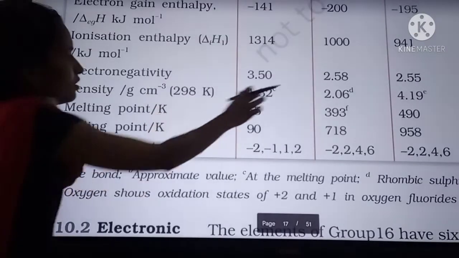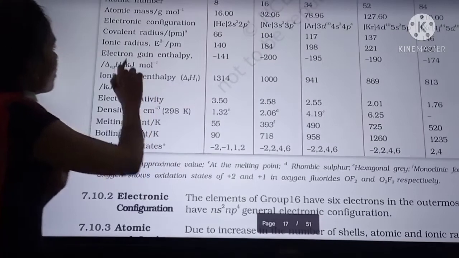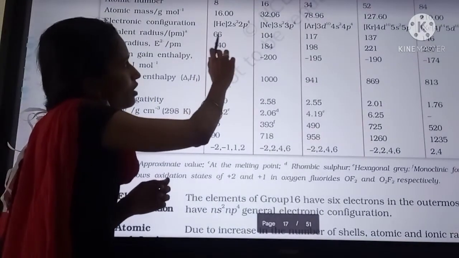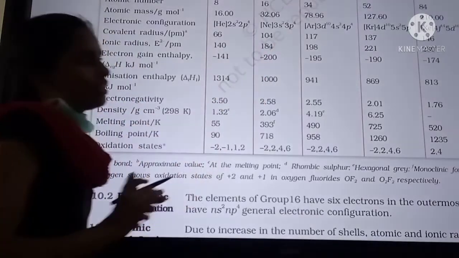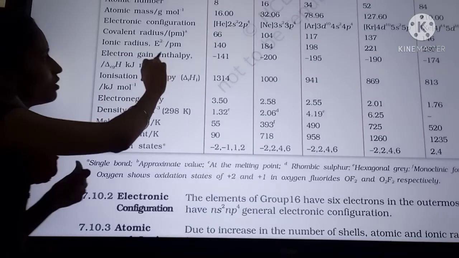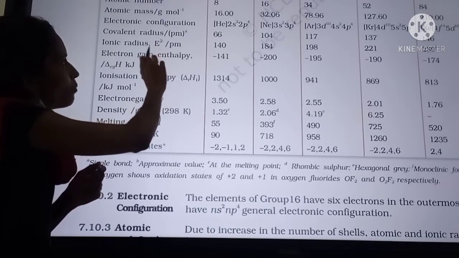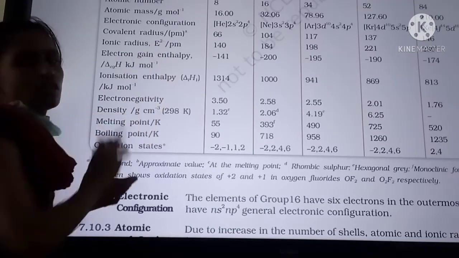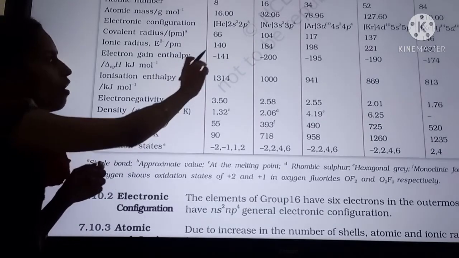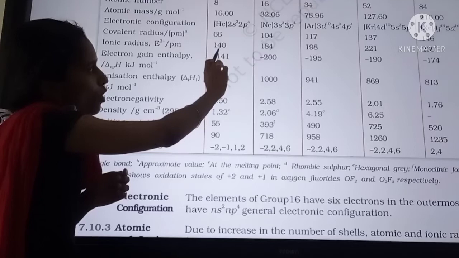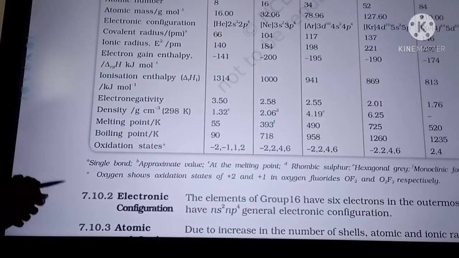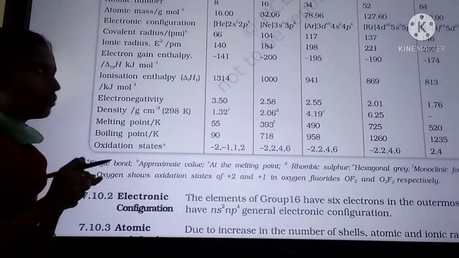Next, covalent radius also increases from top to bottom. Then ionic radius. Mostly they form compounds as E2-, in the -2 oxidation state. The radius of all these elements also increases from top to bottom.